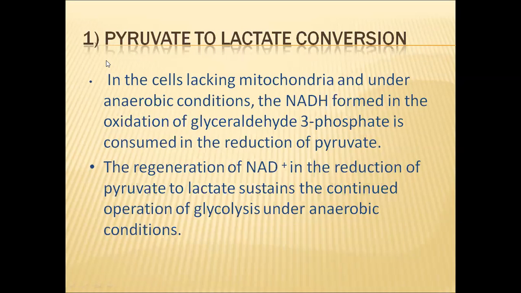So next, conversion of pyruvic acid to lactic acid again. In cells lacking mitochondria under anaerobic conditions, the NADH formed in the oxidation of glyceraldehyde 3-phosphate is consumed in the reduction of pyruvate. This we have seen in the last slide itself. We have seen that in glycolysis, one NADH will be formed from one glyceraldehyde 3-phosphate. So in that way, two NADHs will be formed. That NADH will be utilized in reducing pyruvic acid to lactic acid.